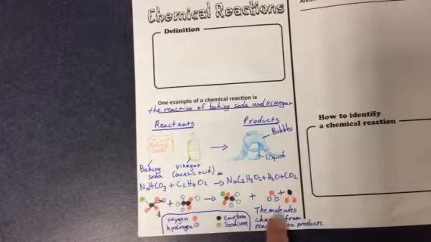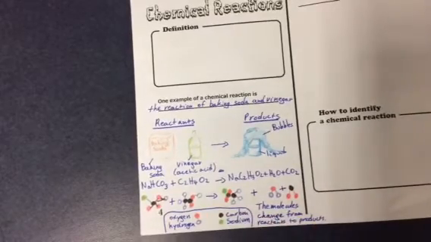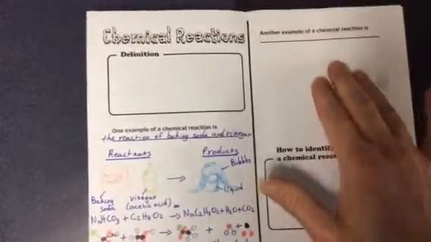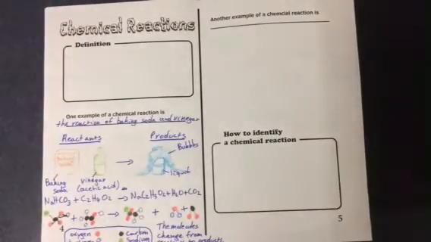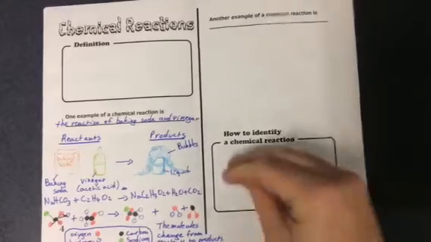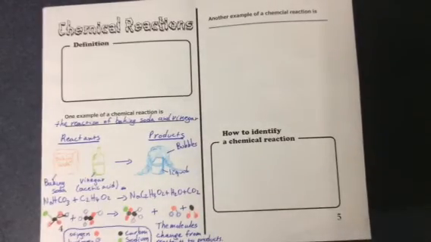I've got my key and a little explanation right there. You're going to do the same for a second chemical reaction. And here, look at the notes that you completed earlier this week to find how to identify a chemical reaction. I'm expecting a bullet point list.